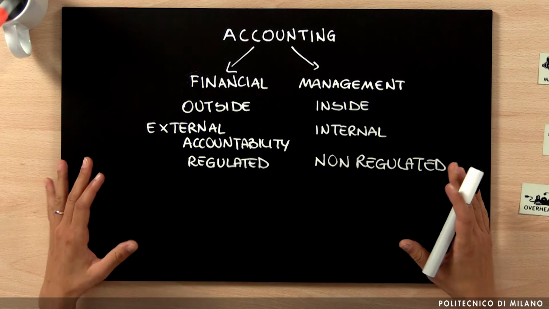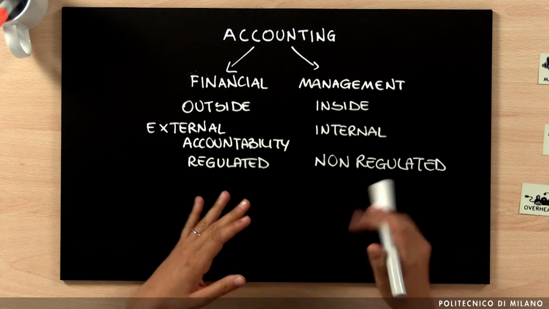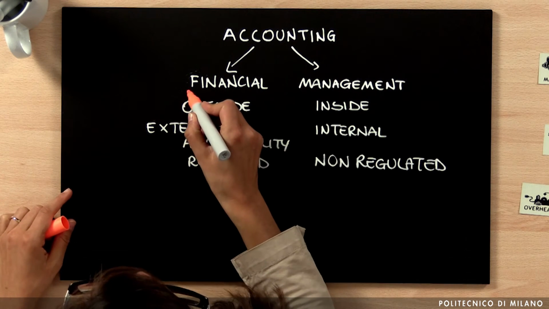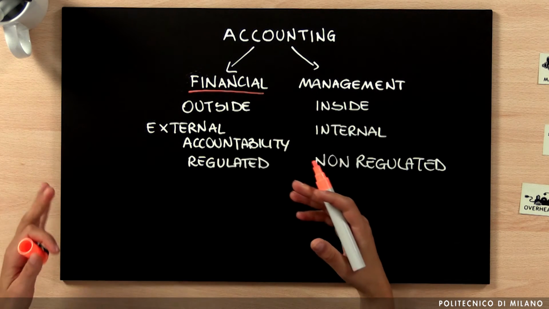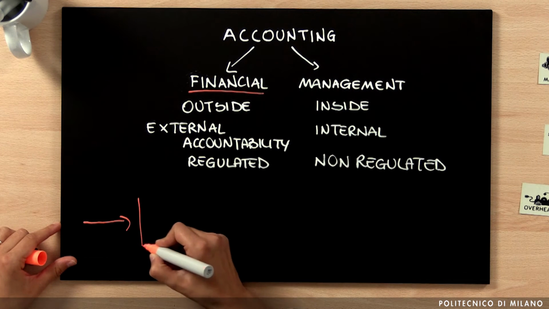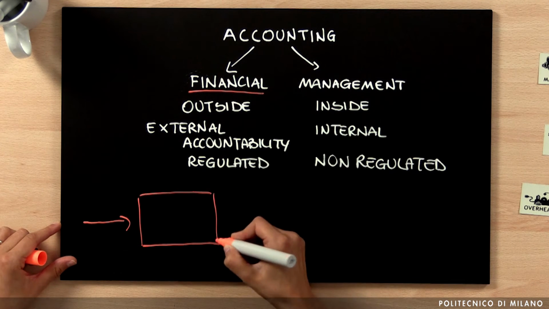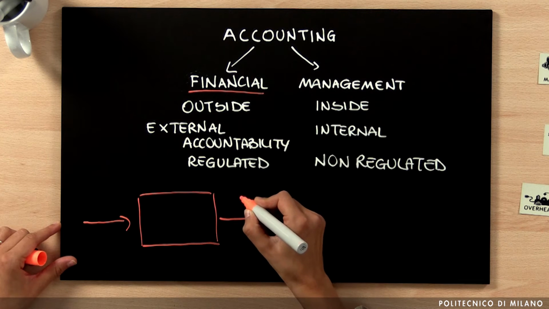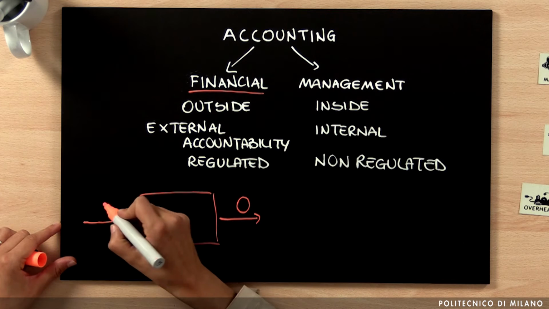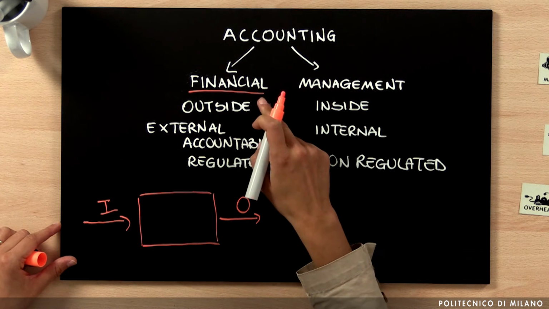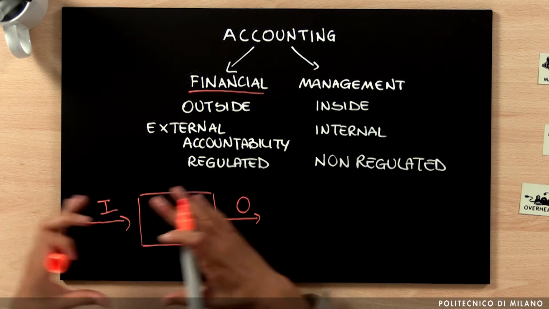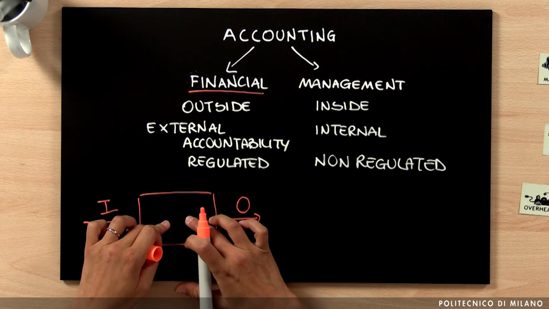Now, let's go back to this structure of financial and management accounting. If we have financial accounting, the idea is to provide information on the overall activity of the company. If we think of the input-output model, in which the company realizes some products and services, some outputs, starting from some inputs, with financial accounting the focus is on this overall structure of transformation of input and output, without considering what's inside.